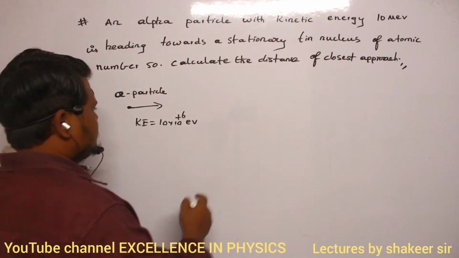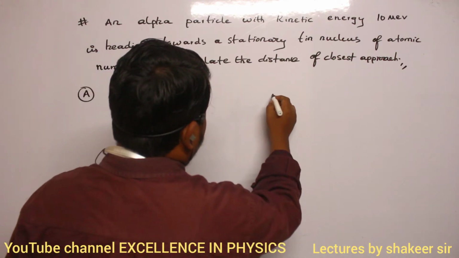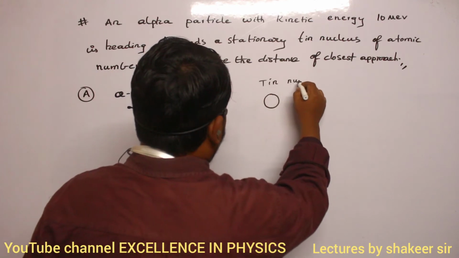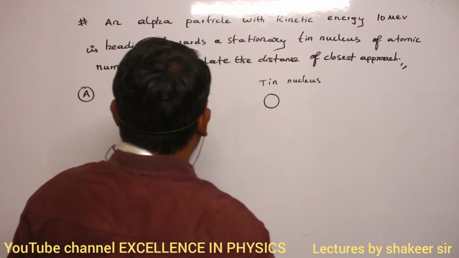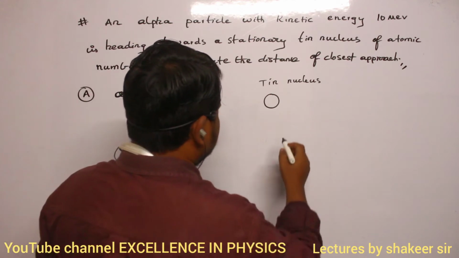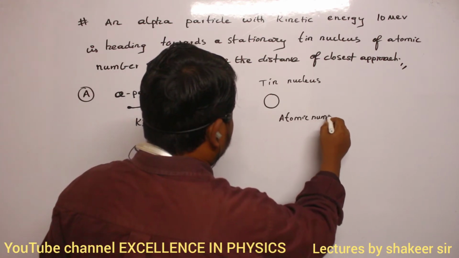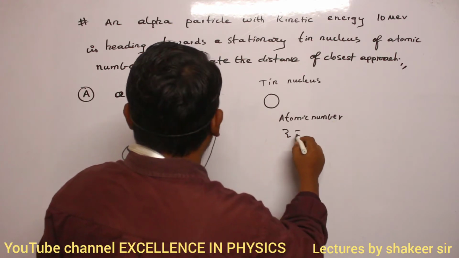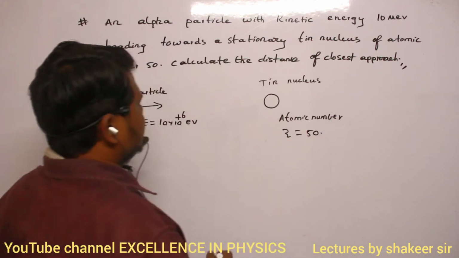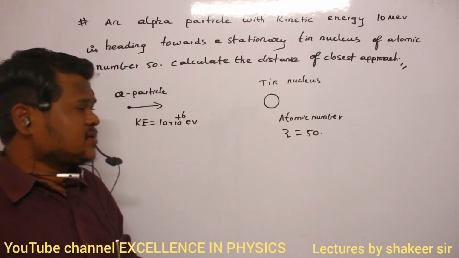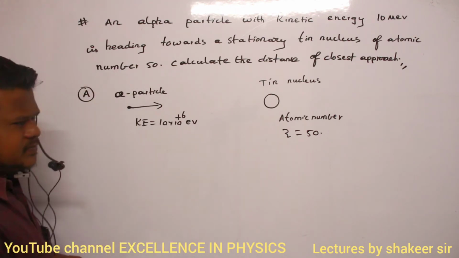Clear? So at a far away distance, we have a tin nucleus. This is a tin nucleus, whose atomic number, you can call it Z, is equal to 50. Then you are supposed to calculate the distance of closest approach. What is meant by distance of closest approach?